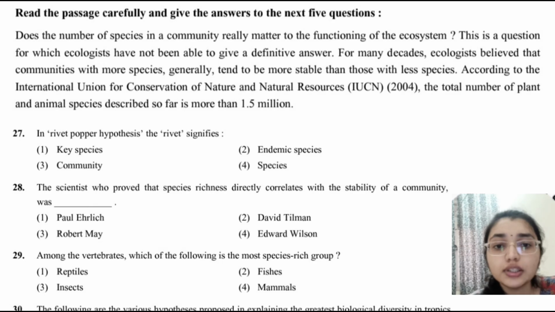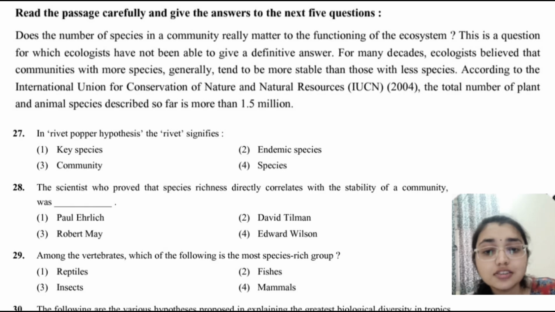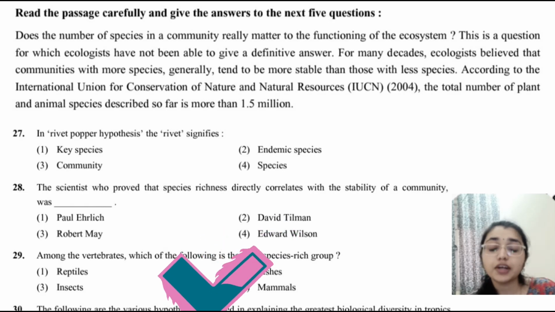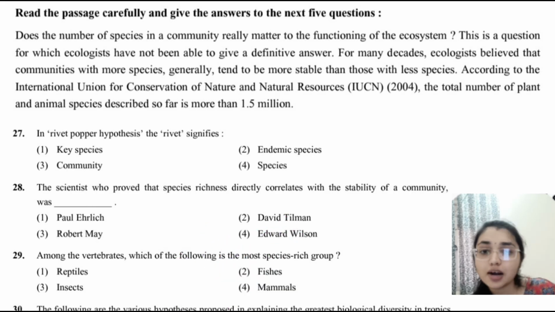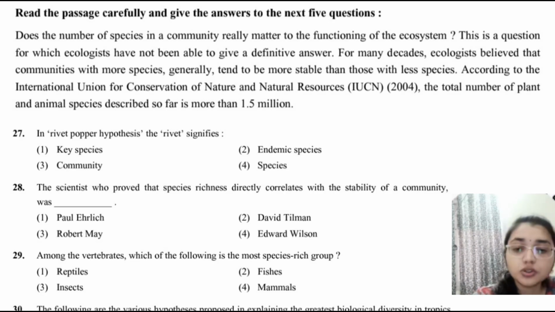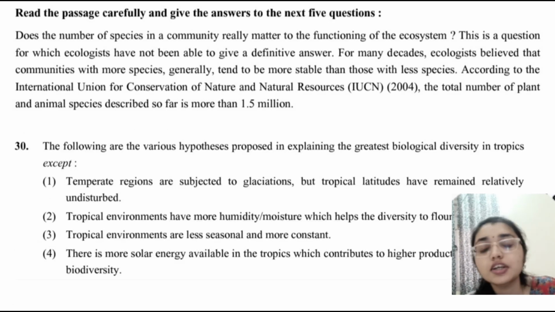Now moving on to the next question. Among the vertebrates, which one of the following is the most species-rich group? Fishes are the most diverse vertebrate group, with over 30,000 species. The next question: the following are various hypotheses proposed in explaining the greatest biological diversity in the tropics, except.